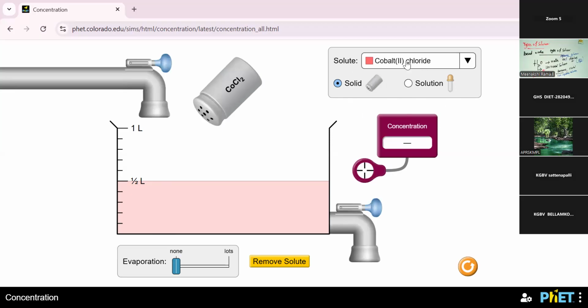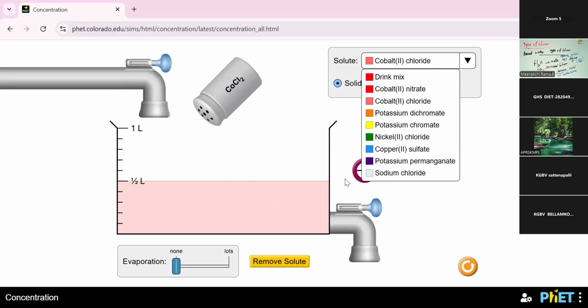The solvent is water. These are the solute examples: cobalt 2 nitrate, cobalt 2 chloride, potassium dichromate, potassium chromate.